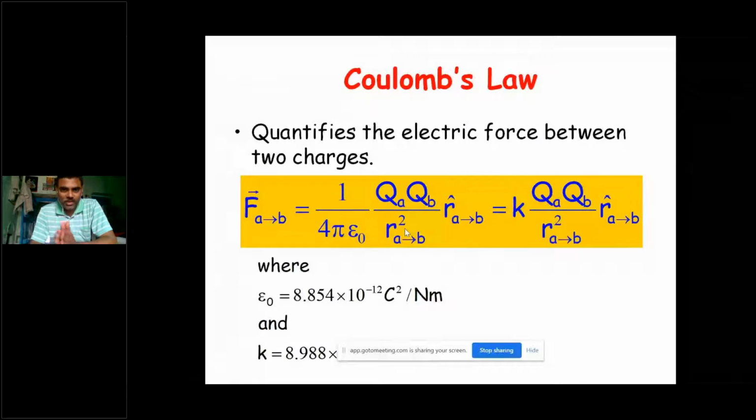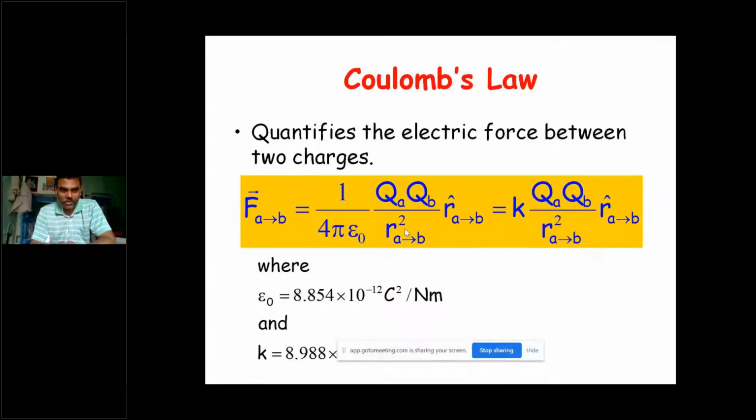Whatever the force between two point charges, see here, for a point charge, that point charge's dimensions must be much lesser than the distance between the charges, then only we can say that it is a point charge.